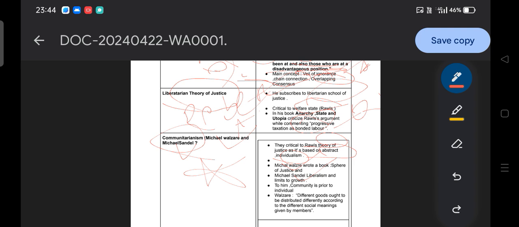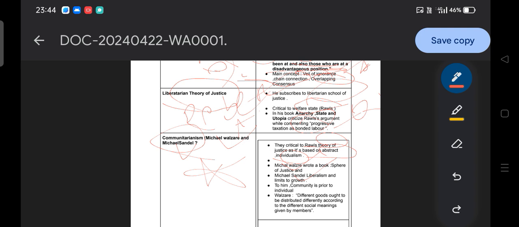So according to communitarianism, you cannot apply the same kind of rights and liberty that mainstream people enjoy to tribal people. Differences always exist in different societies, because it is a diverse society. On that basis they criticize.